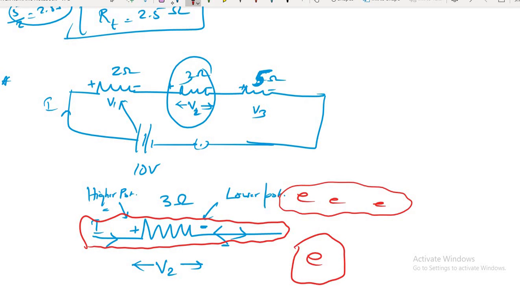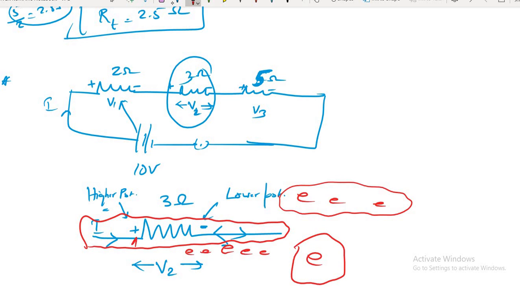Do you agree with me that in this wire there are electrons? Do you agree with me? Whenever there are electrons, there is an electric field. Do you agree now? Whenever the electrons are there in the wire, this wire has some electric field. Tell me yes or no. So in this electric field, the electrons are flowing from one place to another.